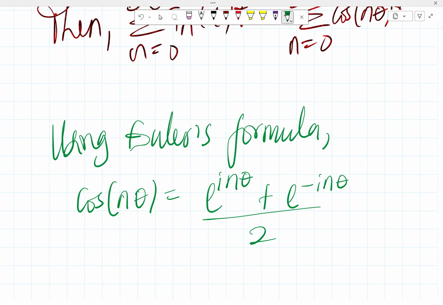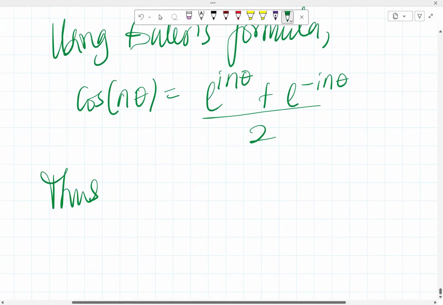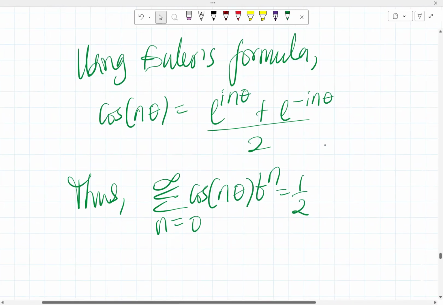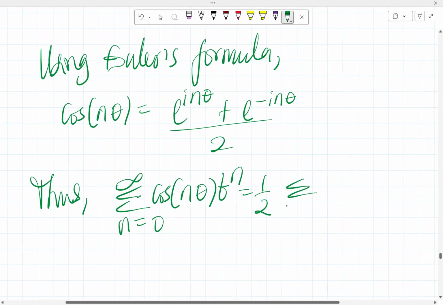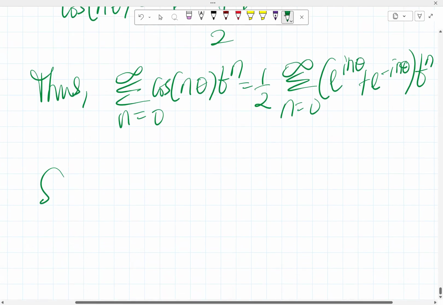So that's Euler's formula there. Thus, the summation of cos n theta t^n is equal to half the summation from n equals 0 to infinity of (e^(i n theta) plus e^(-i n theta)) multiplied by t^n. So we split the series.